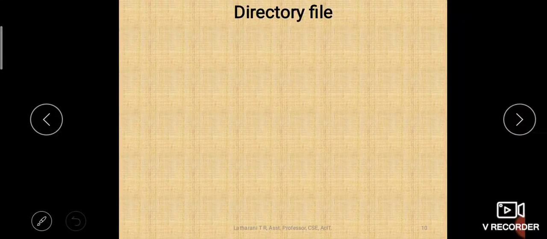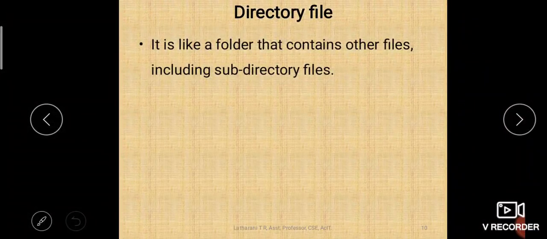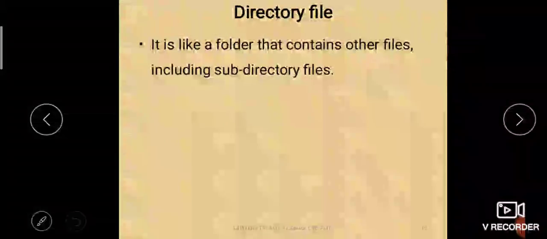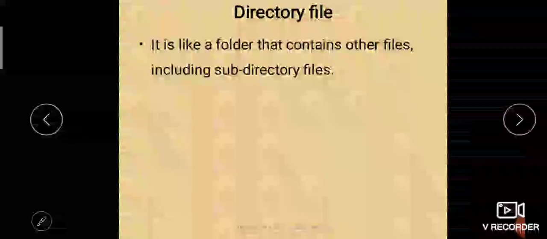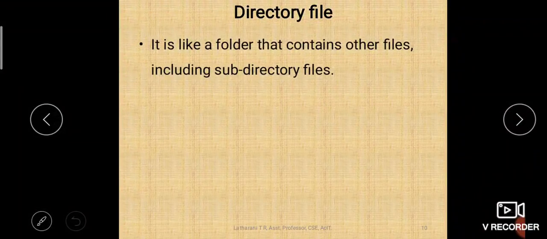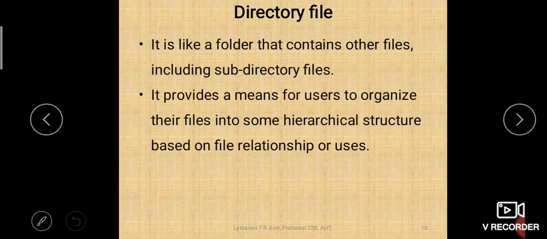So now the directory file. A directory is like a folder. In Windows we call it a folder, right, that contains other files including subdirectories also. I told you a directory is a collection of files and subdirectories. It provides a means for users to organize their files into a hierarchical structure based on file relationship and uses.